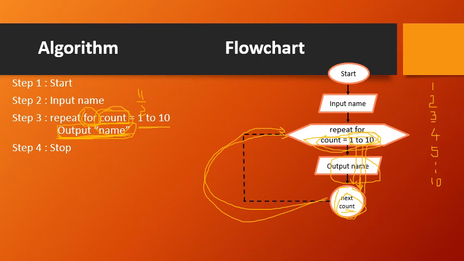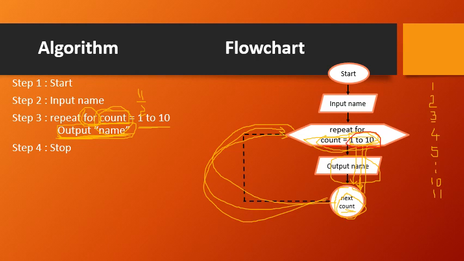The next value of the count will be 11. Since you just keep on incrementing, and increment means adding one to the existing number, 10 becomes 11. Now count becomes 11. So come back to the loop again, then check the condition here. Now the condition is that count should be between 1 to 10.